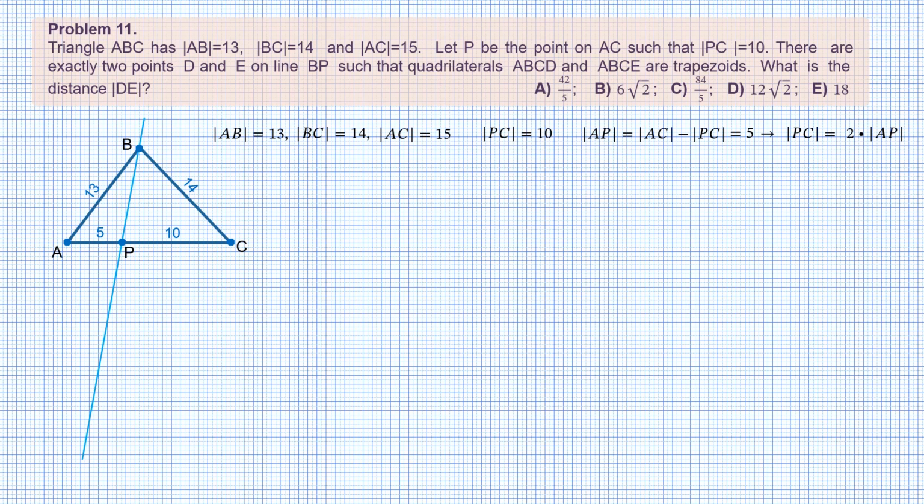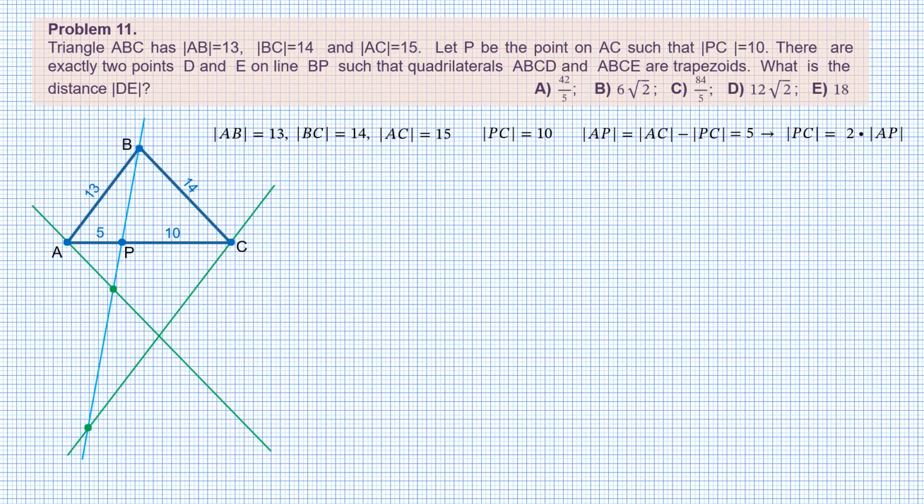Indeed, line BP contains point B, which leaves vertex B out of question. The remaining vertices of the triangle ABC are A and C. Through each of those vertices, we draw a line parallel to the opposite side of the triangle, and the intersection points with the line BP are the ones we are after.